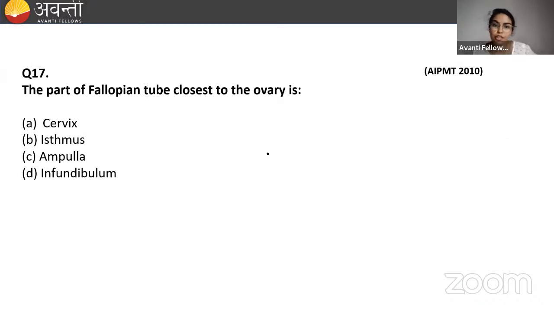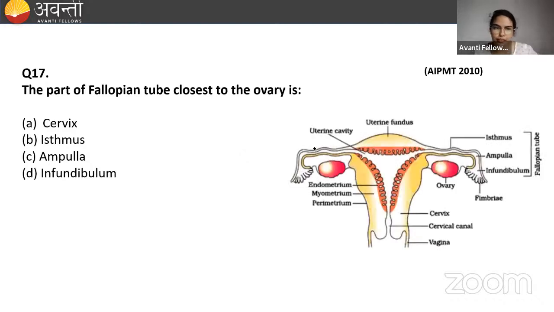There's another question on the screen. The part of fallopian tube closest to the ovary is. Very good, people are answering in the chat box. I'm very happy to see that. So here in this diagram, you can see the ovary is here. Which part is very close? That is the infundibulum of the fallopian tube. Infundibulum of the fallopian tube is the closest to the ovary.